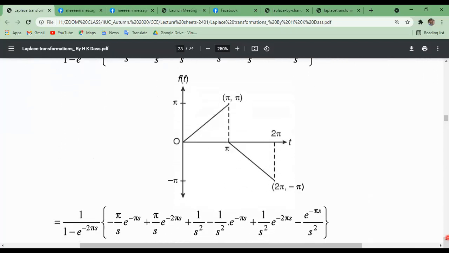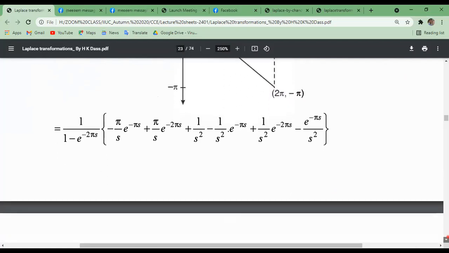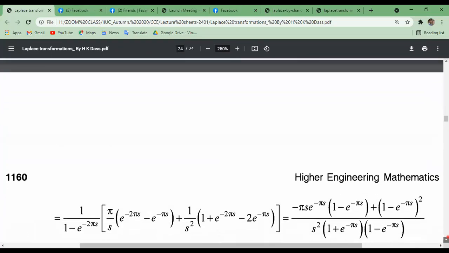And this is the graphical depiction for this. This is pi and this is 2 pi. This point will be x equals pi and y equals pi. Here x equals 2 pi and y equals minus pi only. So this is the required result.